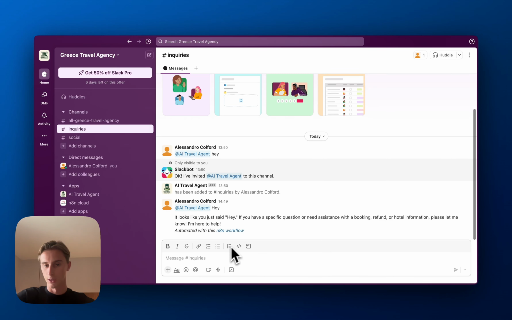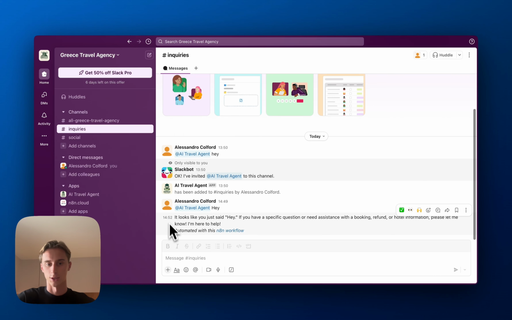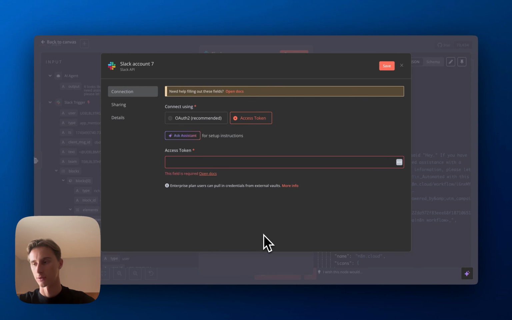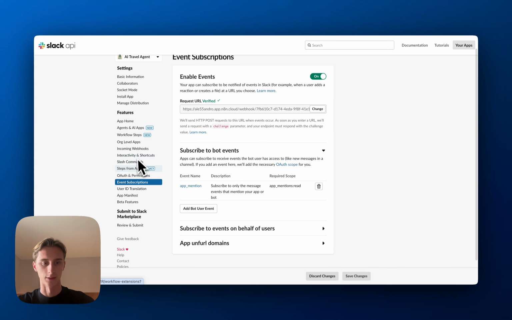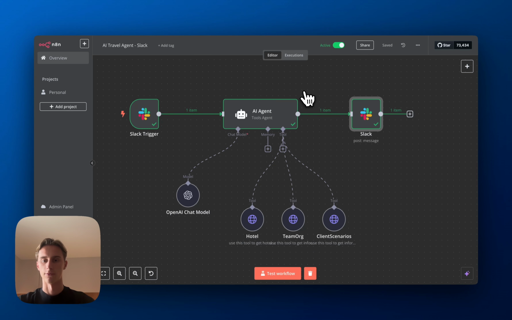So it looks like you just said, hey, if you have anything. Now, as you can see, it was sent from my user, so we have to change that. If you want the Slack app to actually reply back in the channel, you would create the credentials in the action node and input the access token. For that, you go to OAuth and permissions, and here you get the access token like this, and you just place that. Once that's done, you save everything, and now we can test it and see if it works.